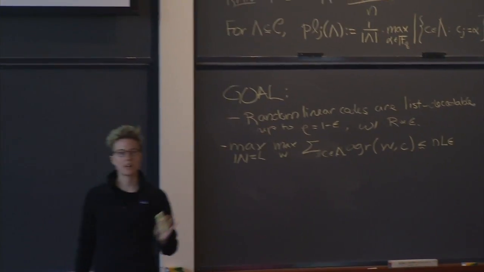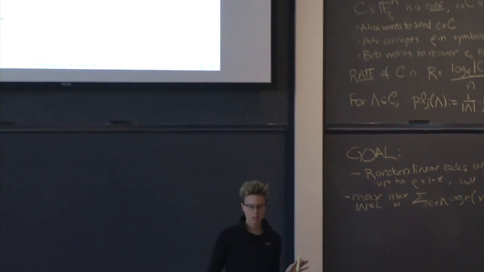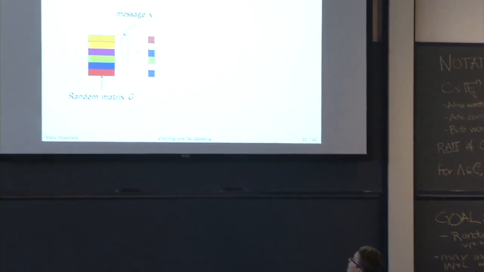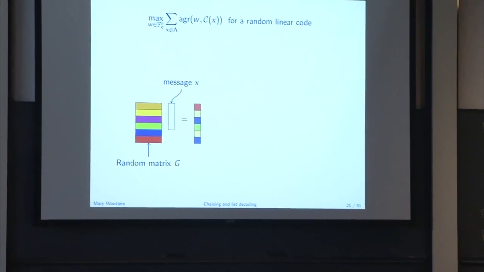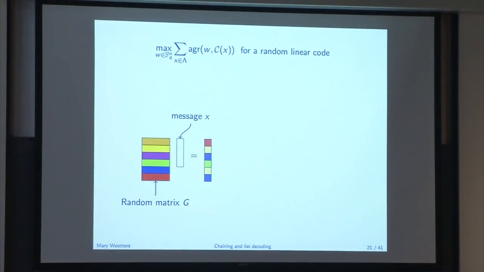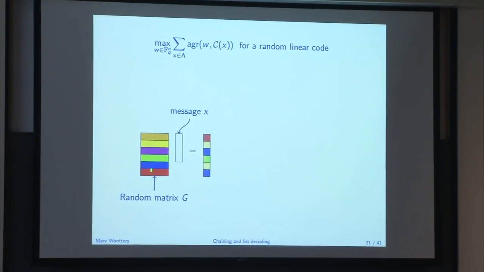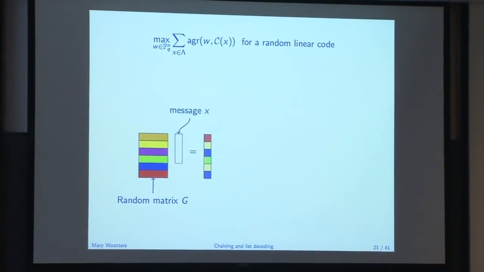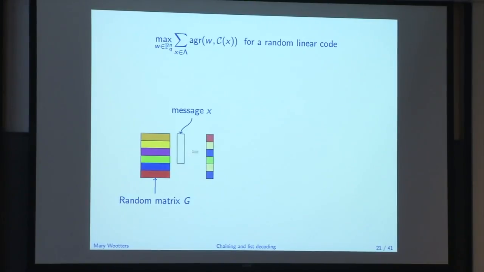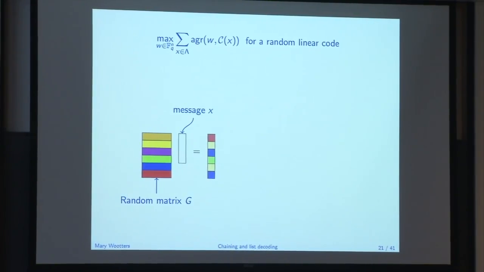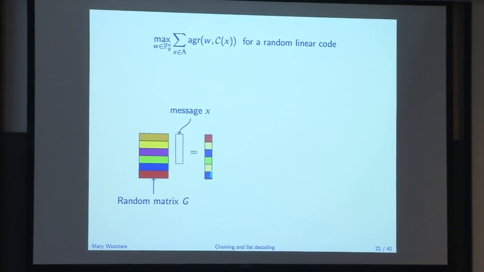Okay, so let's understand what this quantity is, this quantity max sum agreement, for a random linear code. So here's my picture. This little rainbow matrix here is my random matrix, and the rows are different colors to indicate that they're independent from each other. The columns are also independent from each other, but for me it's going to be useful if the rows are. Okay, and I take this message and I multiply this matrix by this message, and I get a code word.